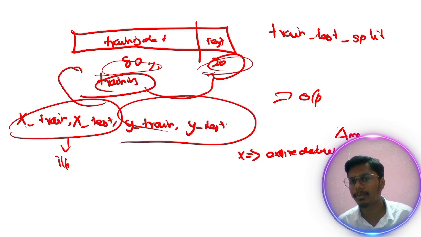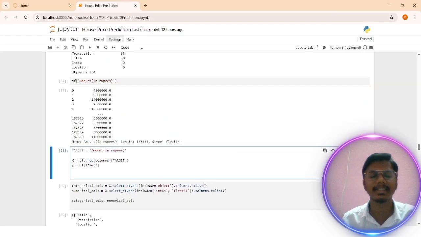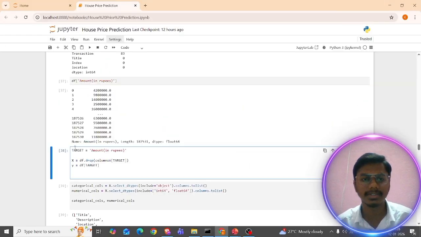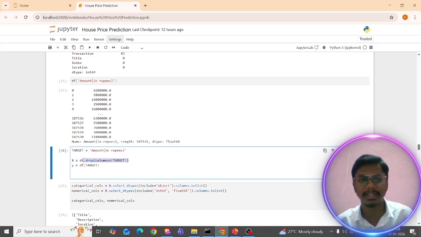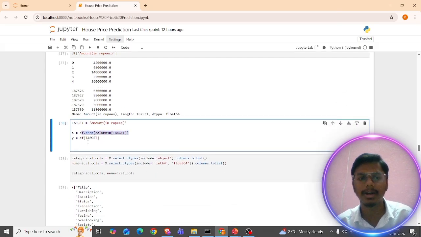So the amount column is the target column, that's why I'm doing target is equal to amount in price. I'm just dropping this column again. I just want the entire data set apart from the target column. So I'm dropping with df.drop of columns. The y column is nothing but the output column, so that is the target. So that's what comes here.